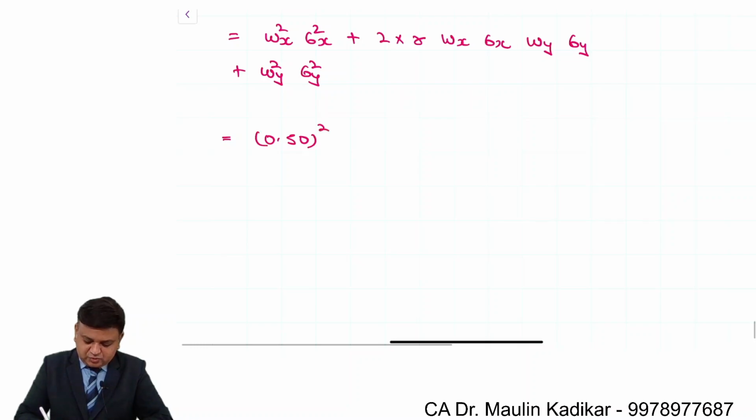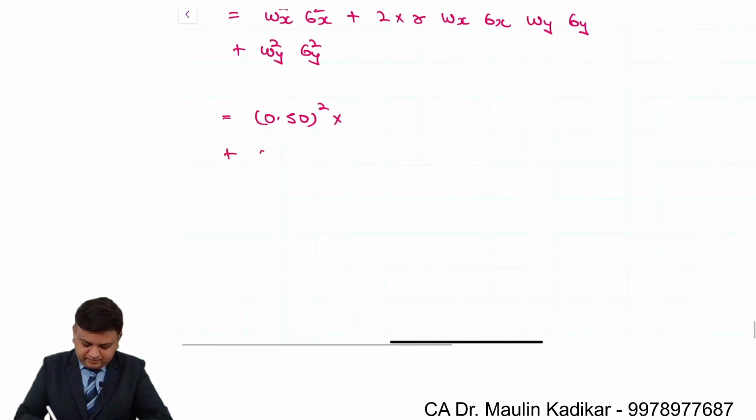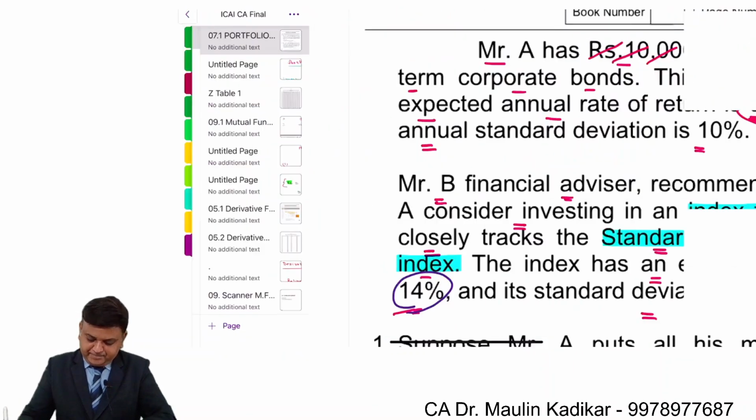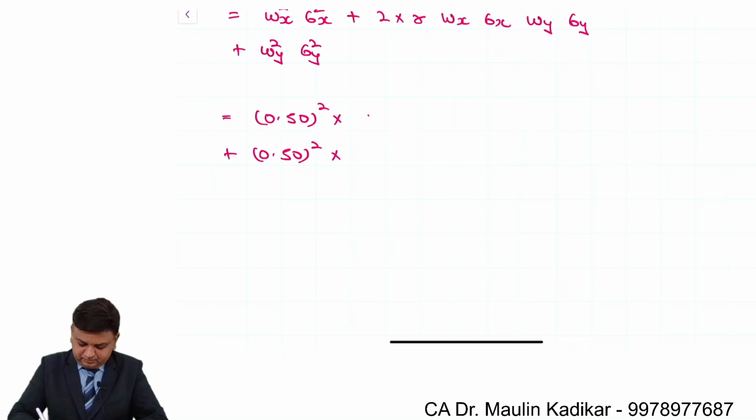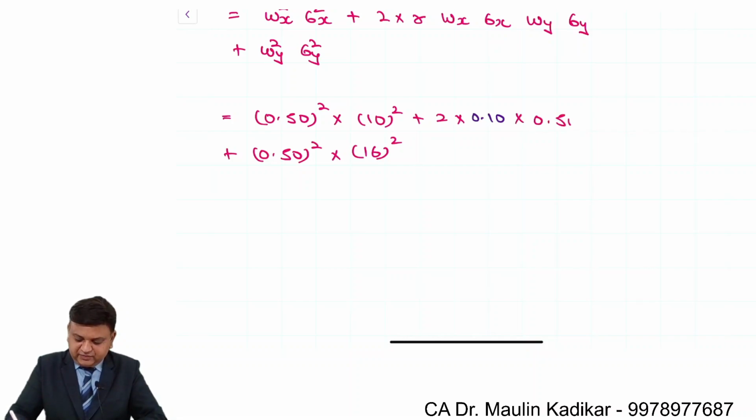So 0.5 raised to 2 into, again 0.5 raised to 2 into, as far as the standard deviation is concerned, this is 10 percentage and this is 16 percentage. Two into R, correlation coefficient 0.10, into weight of X, weight of Y, standard deviation X, standard deviation Y.